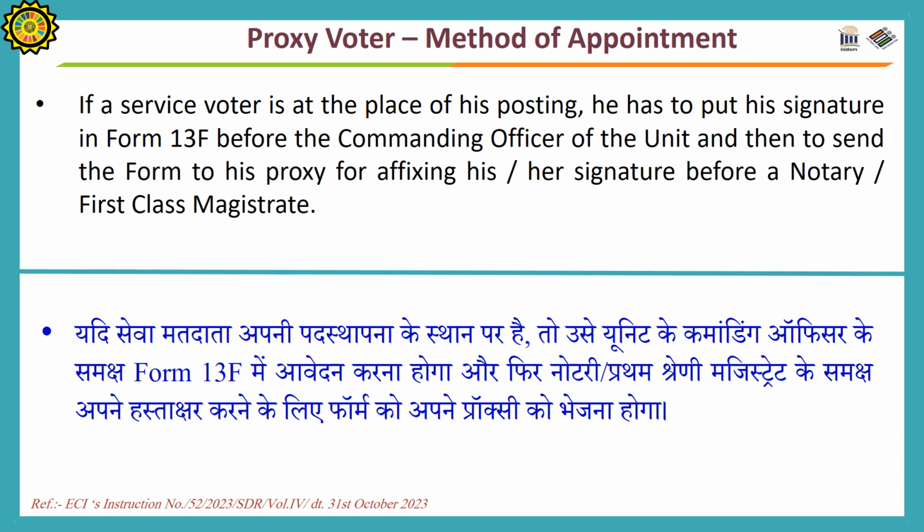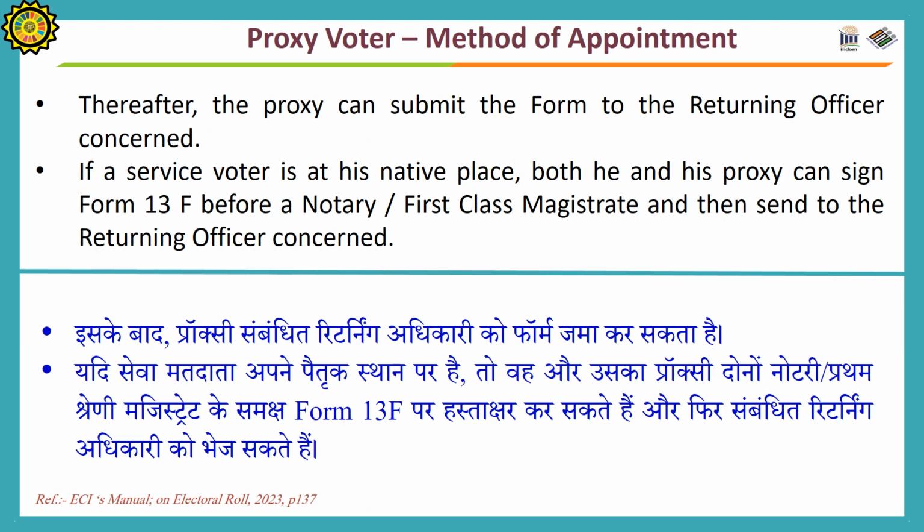Method of appointment of proxy voter. If a service voter is at the place of his posting, he has to put his signature in Form 13F before the commanding officer of the unit and then send the form to his proxy for affixing his or her signature before a notary or the first class magistrate. Thereafter, the proxy can submit the form to the returning officer concerned.